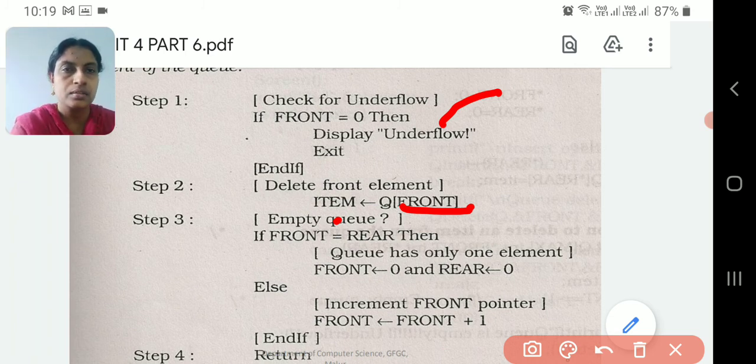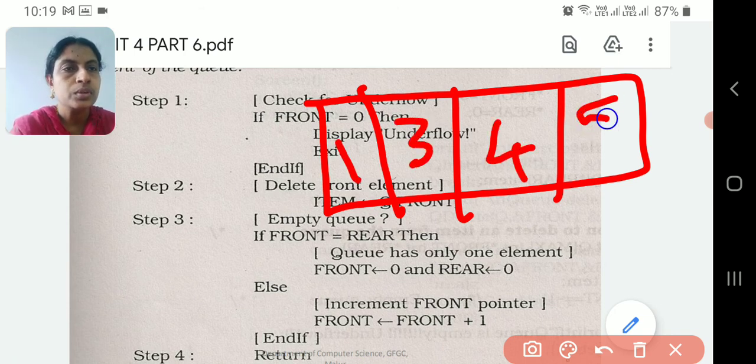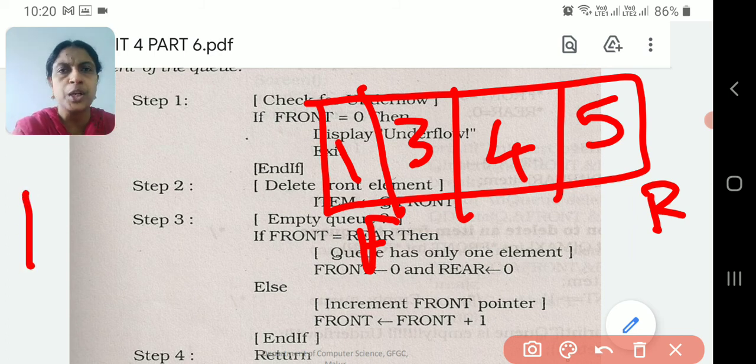See with a diagram, let me try to put it across. Consider this is a queue. We have some values in the queue. First condition, I need to check whether front is 0. This is front. This is rear. Whether front is 0, no. Some values are there. So the first step won't work. Come to the second step. Item of front. So what is the front item? 1. So 1 will be printed on the output screen and it should be removed.